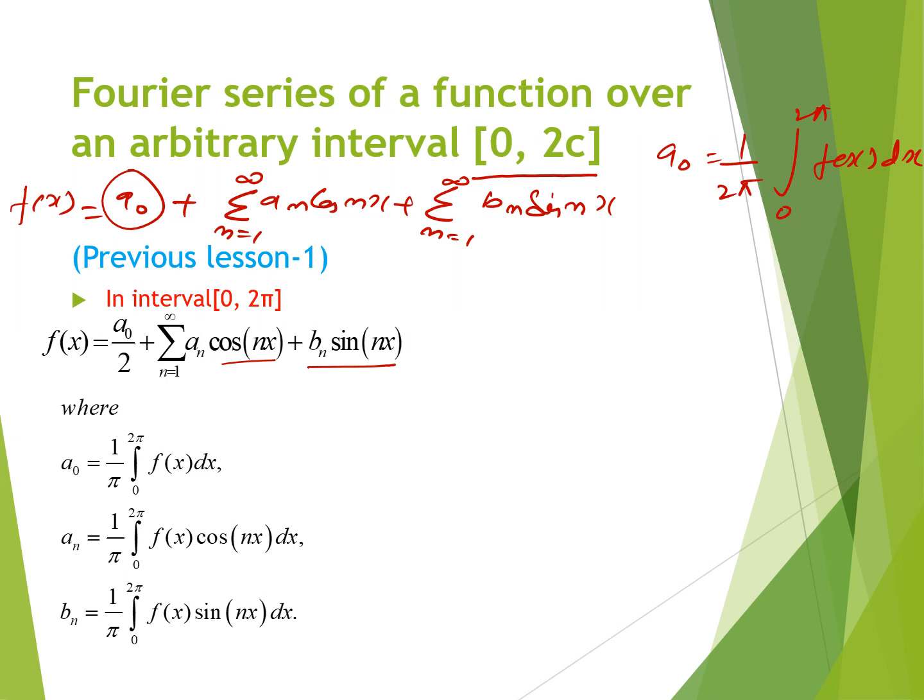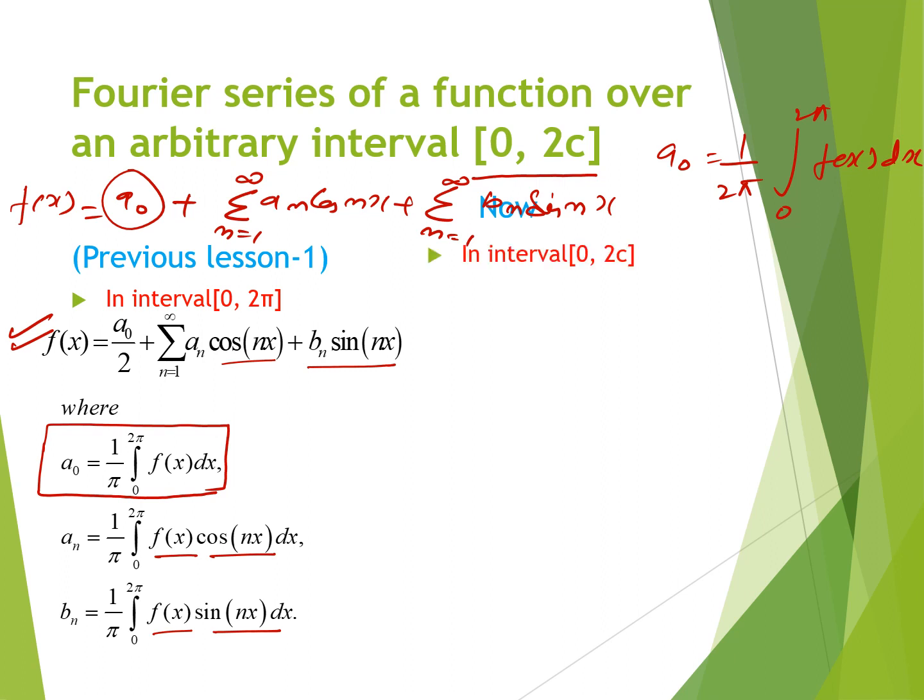But over here we are using the Fourier series f(x) is equal to a naught by 2. So the a naught is 1 upon pi integration limit 0 to 2 pi f(x) dx. A n is 1 upon pi integral 0 to 2 pi f(x) cos nx dx, and bn is 1 upon pi integral limit 0 to 2 pi f(x) sin nx dx.